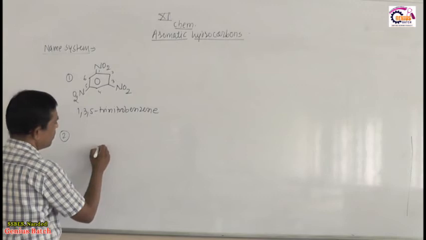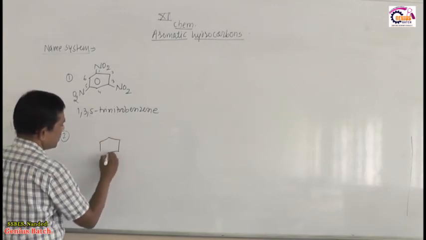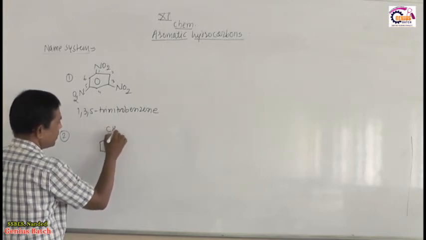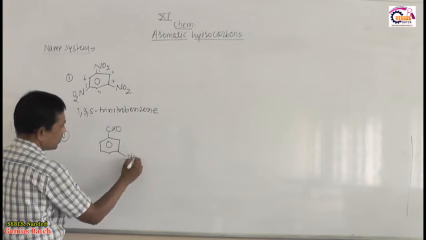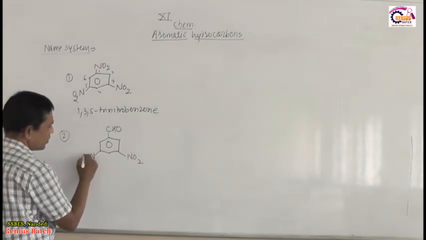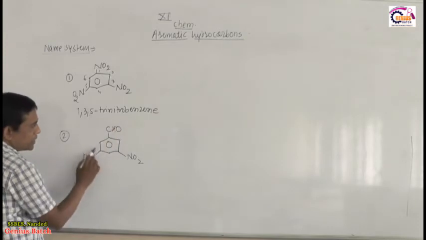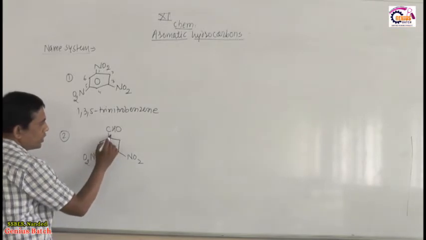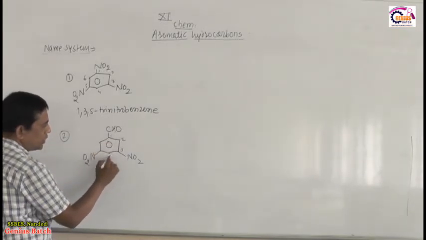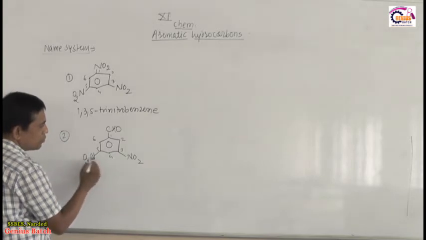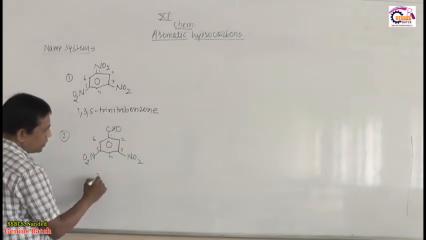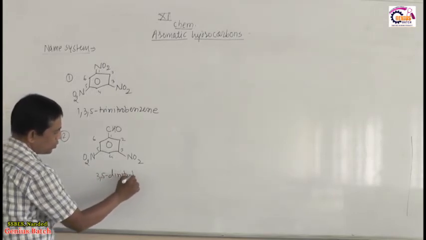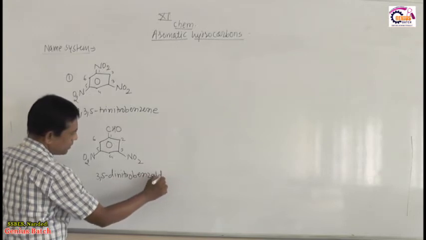Second example is this one. So this is the special name benzaldehyde, and you give more preference to this functional group as compared to NO2. So number it. This is 1, 2, 3, 4, 5, 6. Let's number the substituents also. So 3, 5-dinitro benzaldehyde.